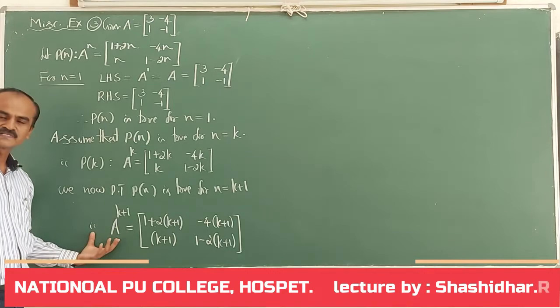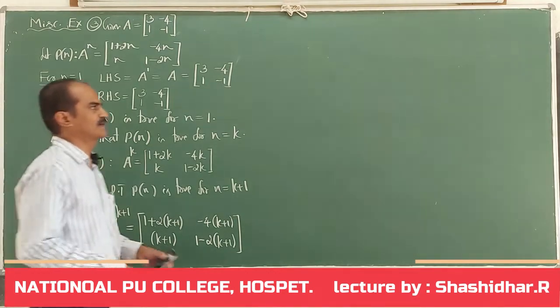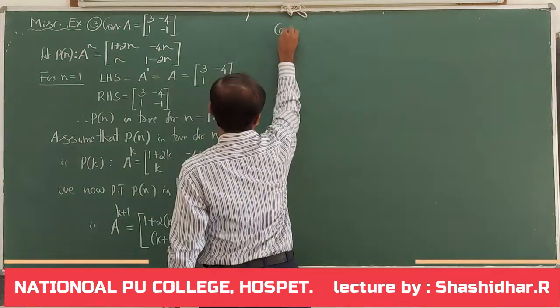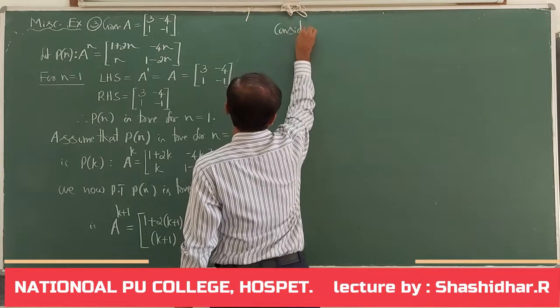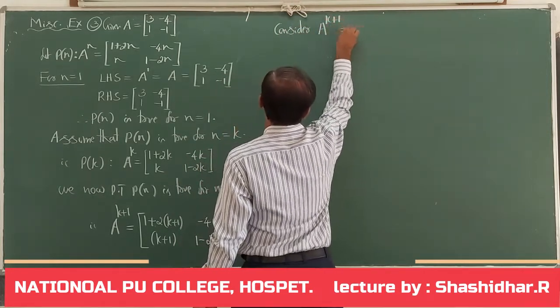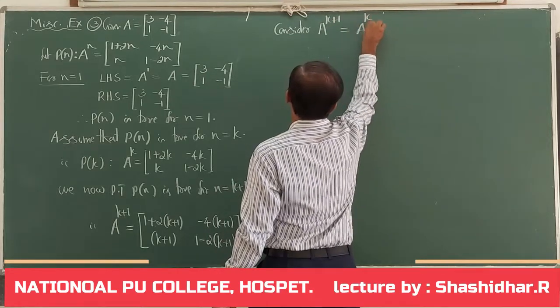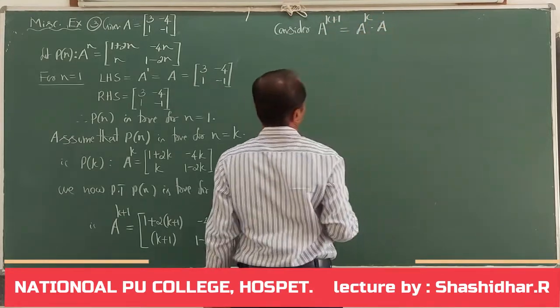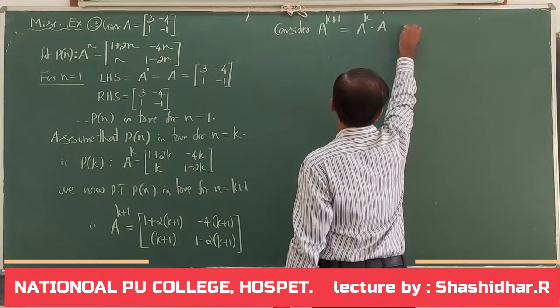For that, let me start with A to the power of k plus 1. Consider A to the power of k plus 1. It is A to the power of k into A. What is A to the power of k?